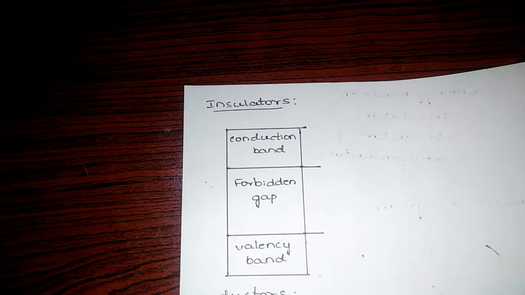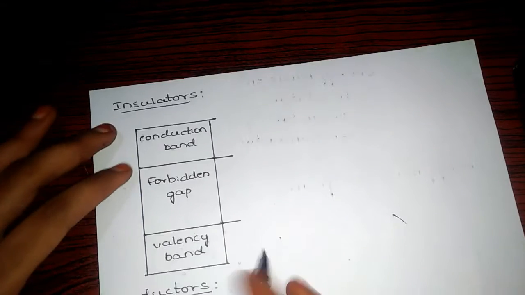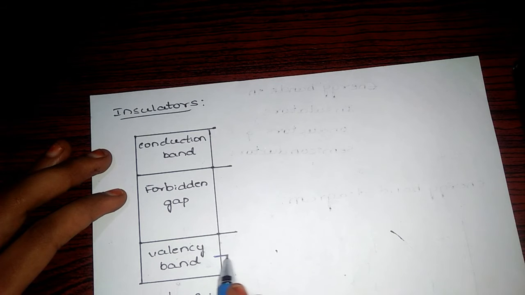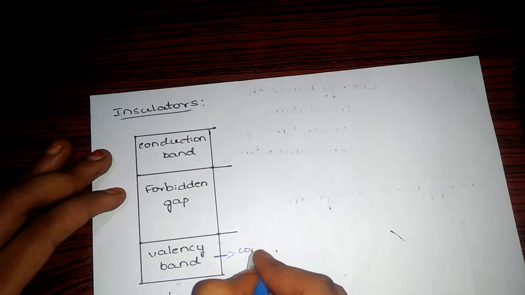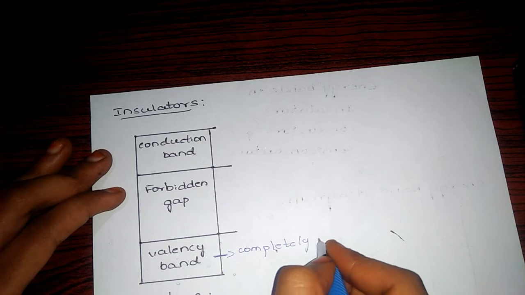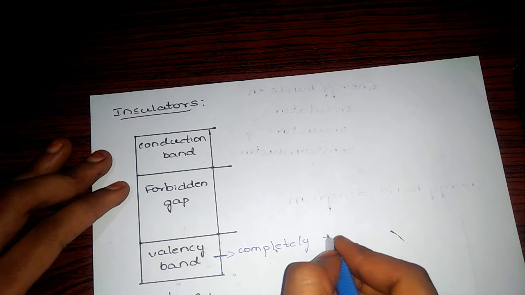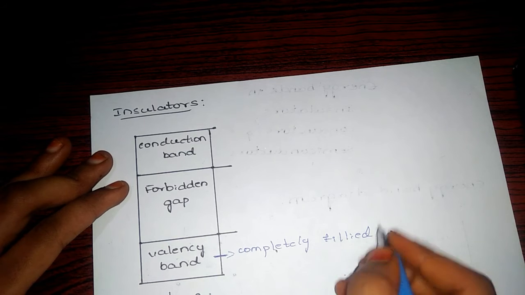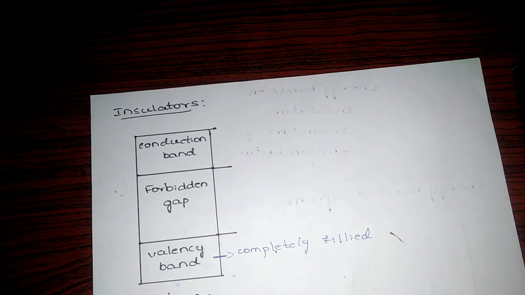Insulators do not allow any energy to flow through them. Here the valency band is completely filled.